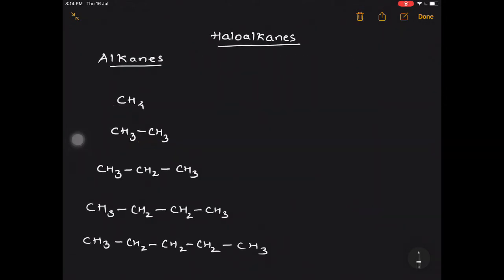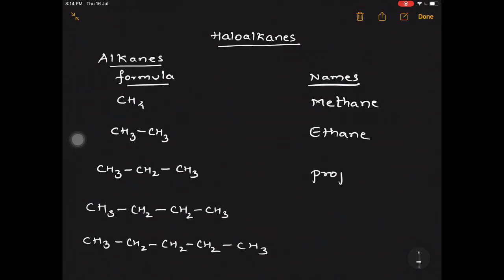To start with haloalkanes, I am going a little back into the topic with alkanes. Here I have written the formulas of the first 5 members of alkanes, and here we are going to write down the names of these alkanes. The first one is called methane, the second is ethane, the third is propane, the fourth is butane, the fifth is pentane.